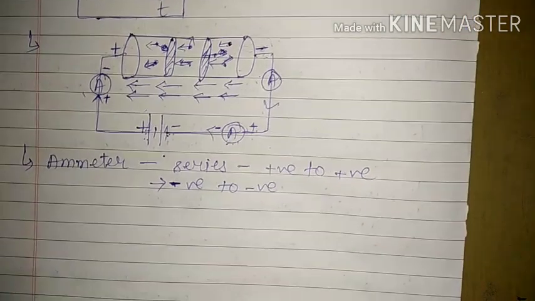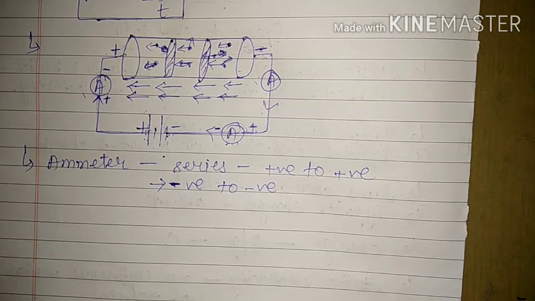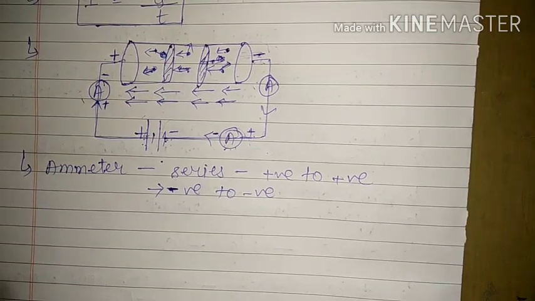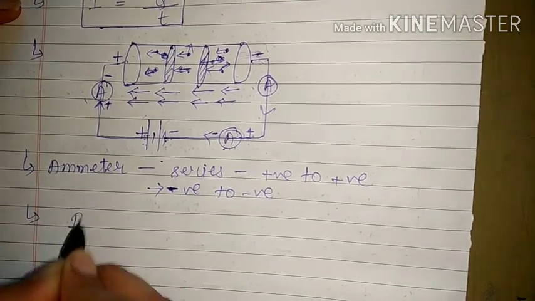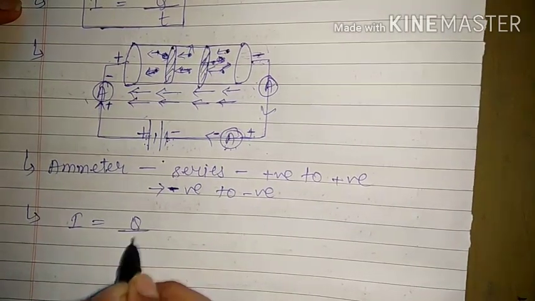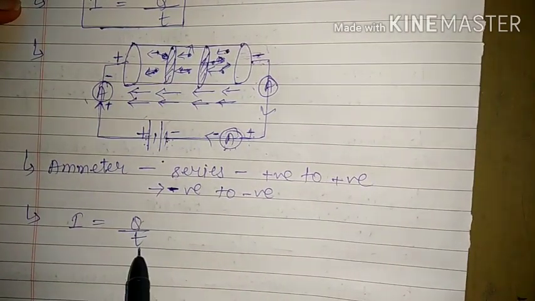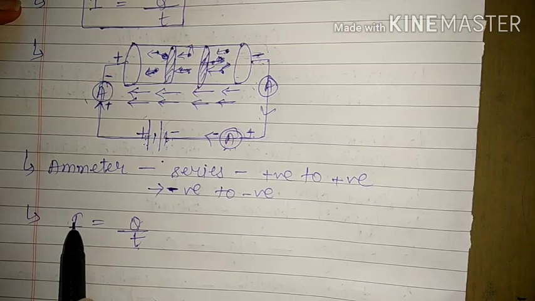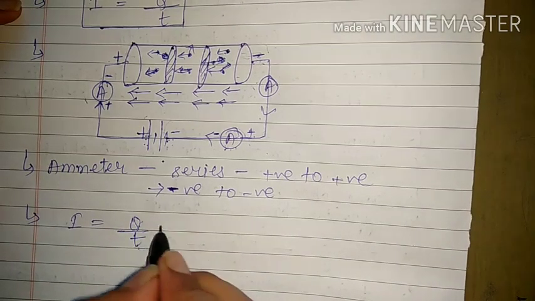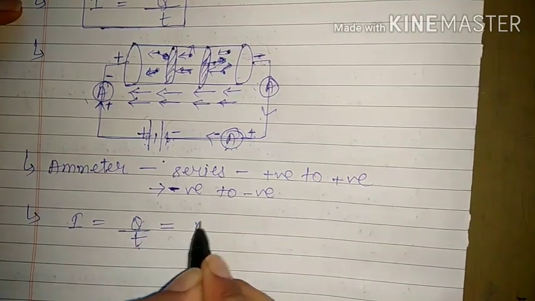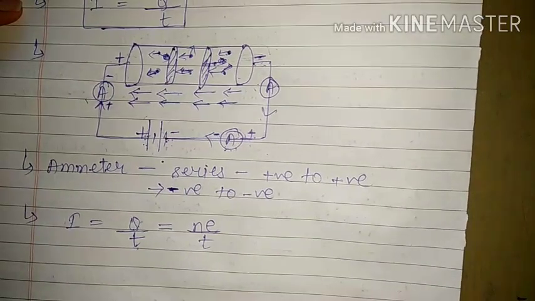Okay. Now we will talk about its SI unit. We know current I is equal to Q upon T. Charge per unit time, or rate of flow of charge, is known as current. And right now we discussed that Q is equal to NE upon T, right?